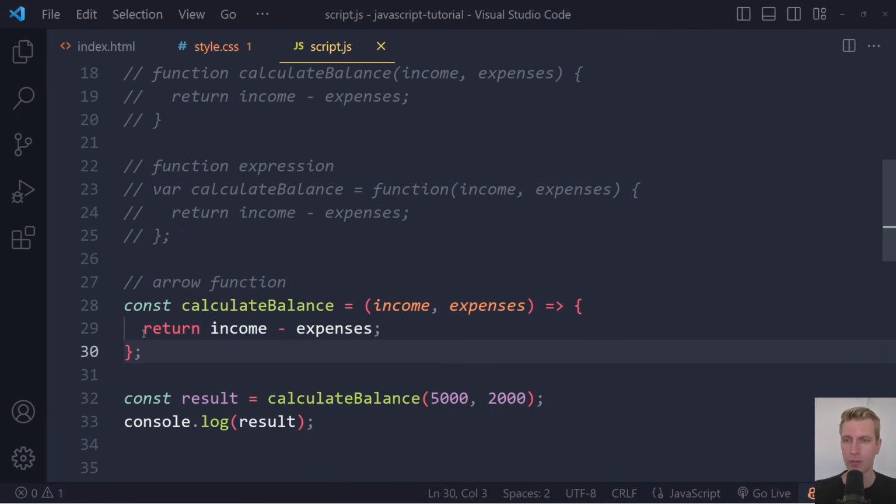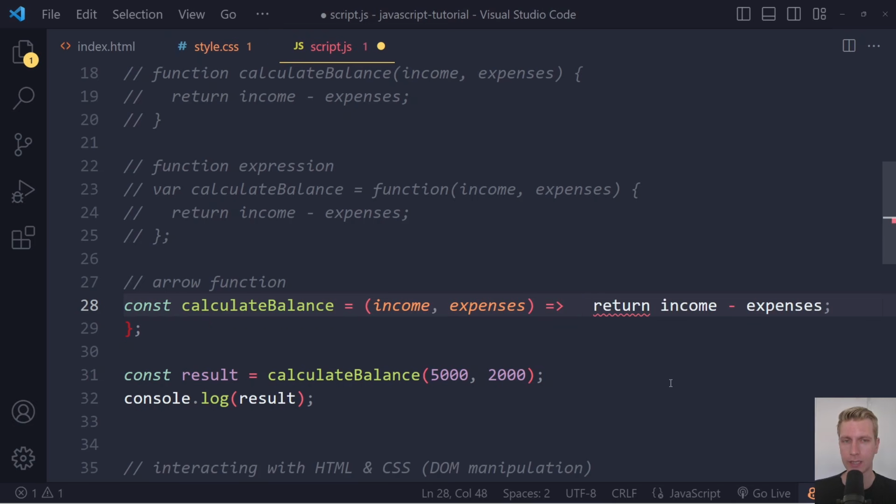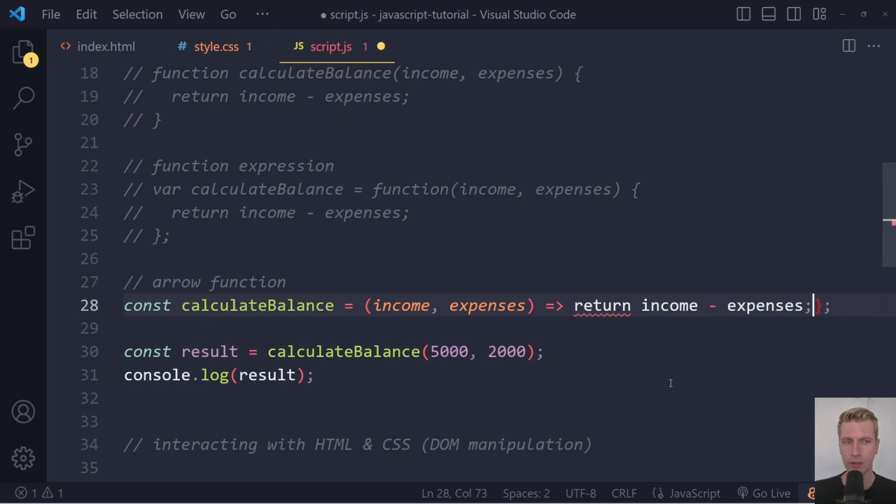Now, if you have a one-liner like this in an arrow function, you can also write this on one line. So what you can do here is I can remove the curly brace here. I can put all of this on one line and remove the curly brace here and the semicolon at the end, but there should still be one semicolon left. And now I can even remove the return keyword, because if you write it on one line like this without the curly braces, the browser will know that you intend to return this. So it's an implicit return. You don't have to explicitly use the return keyword.